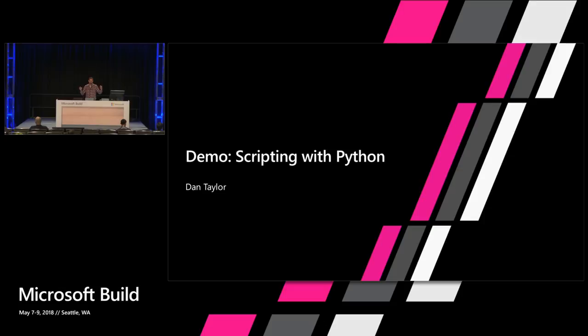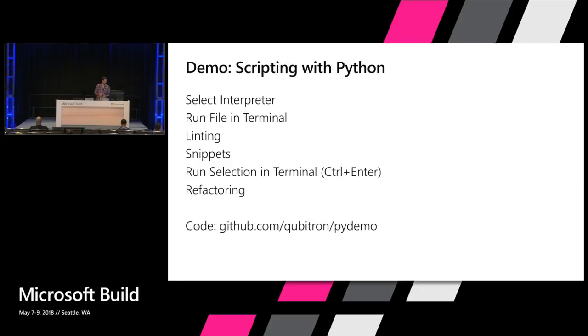All right, so that was just an introduction to scripting with Python, getting your environment set up and things with VS Code. And just to recap, we saw how you can select an interpreter with VS Code, run a file in a terminal. You can use linting, code snippets, running just a selection in the terminal with Control-Enter, and then finally refactoring.